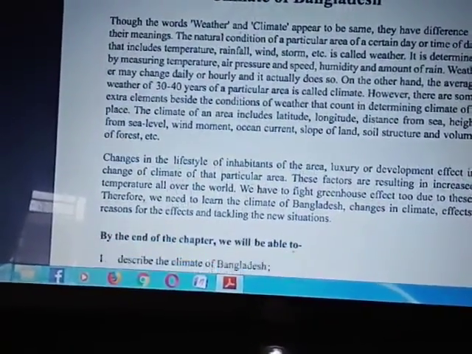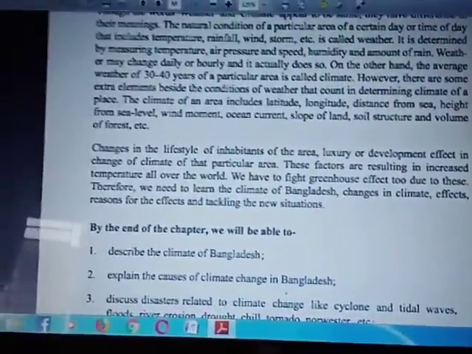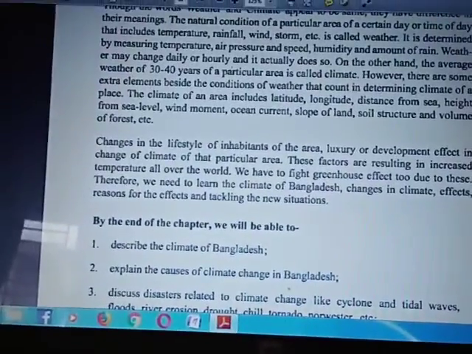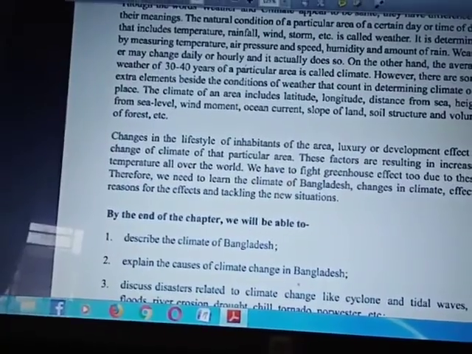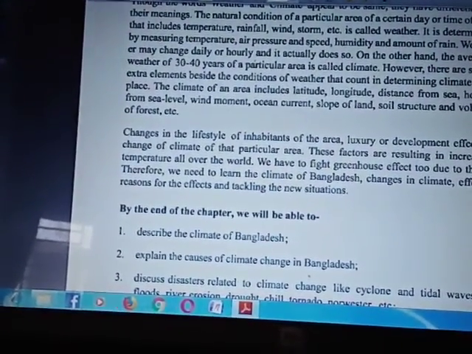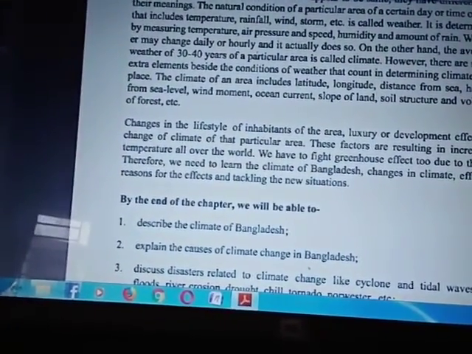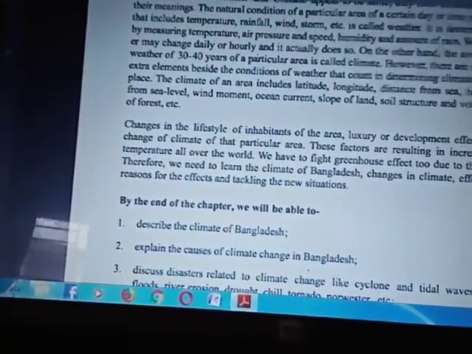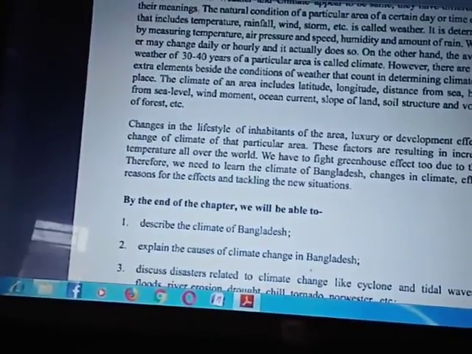Actually, this situation was caused by the developed countries because they experiment with many items, and every day they create a lot of greenhouse gases, and as a result developing countries like ours face this problem, because they have more protection but we have no protection.